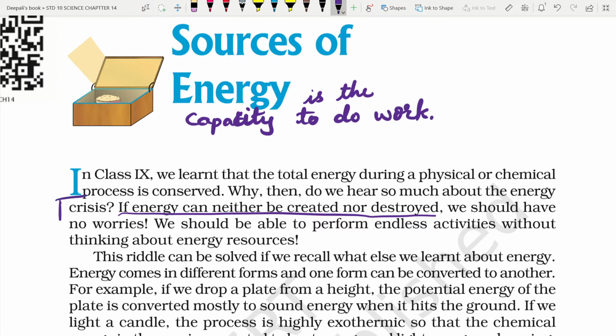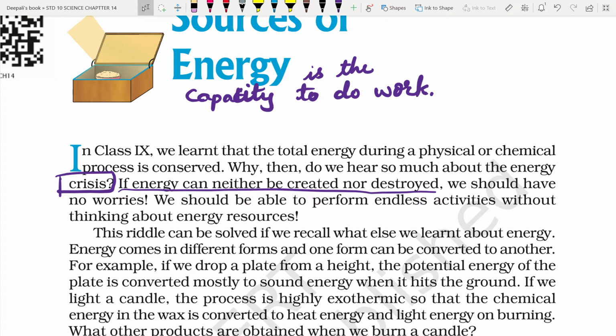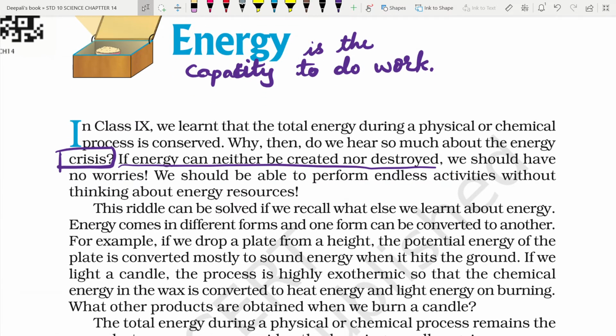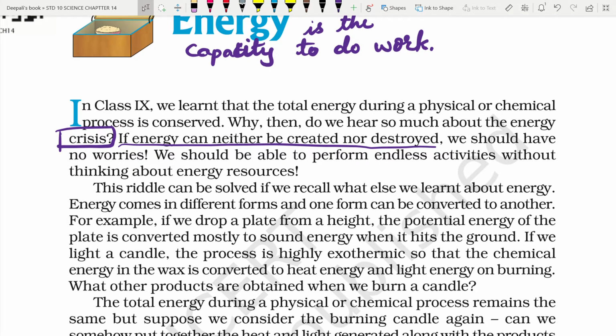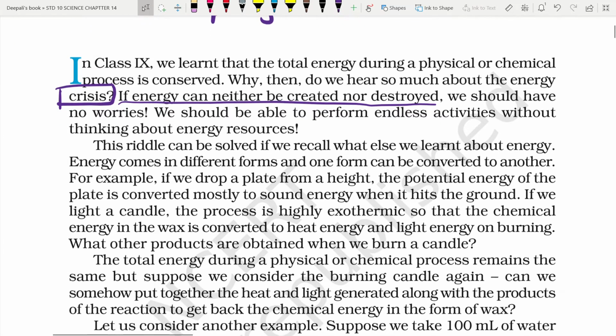Then why do we have energy crisis? Why should we not have worries if it is an endless source of energy? We should be able to perform endless activities without thinking about energy resources. Then why do we think of conserving the energy? This riddle can be solved if we recall what else we learned about energy.